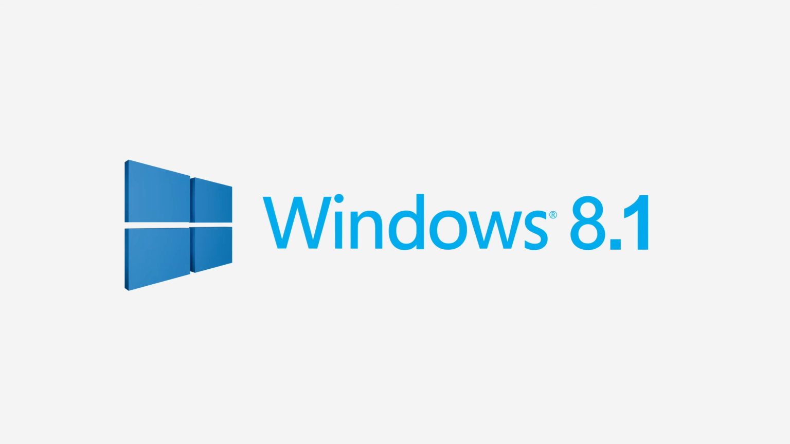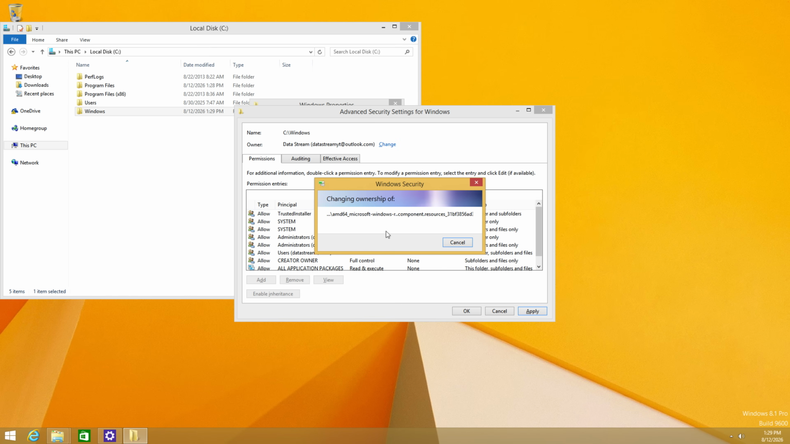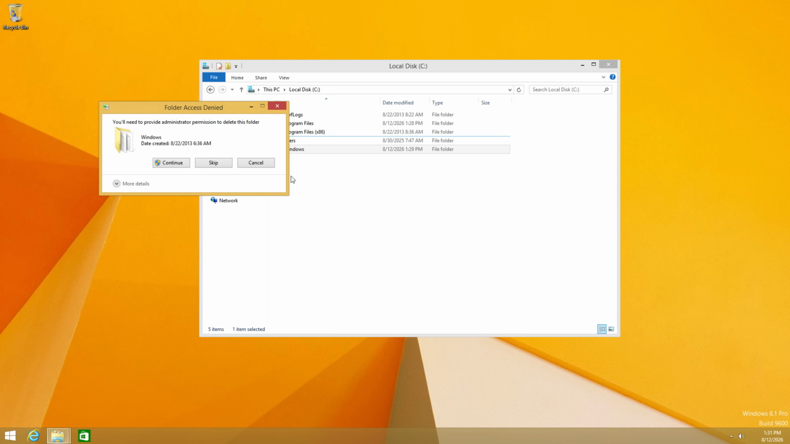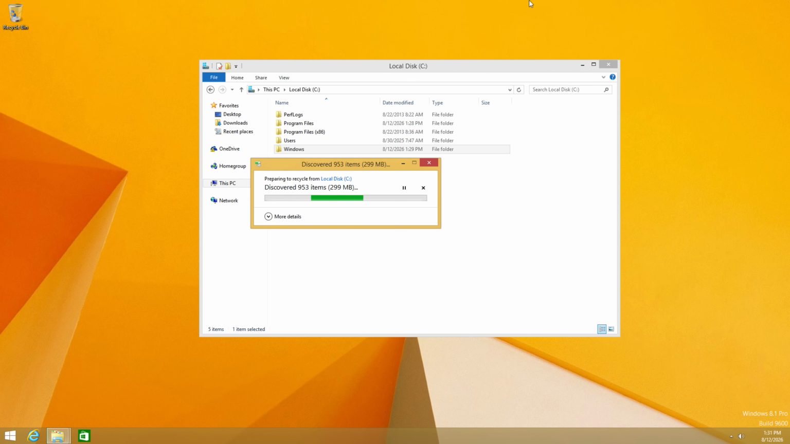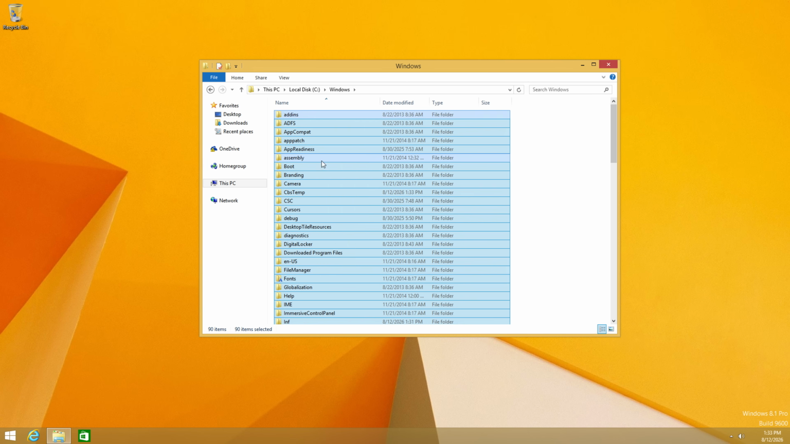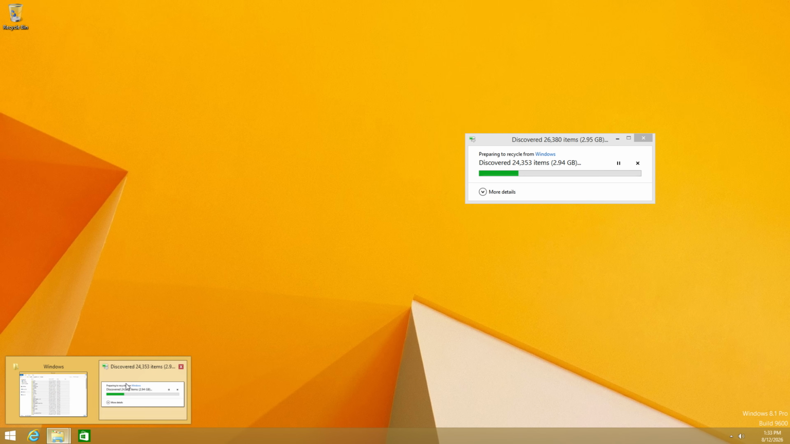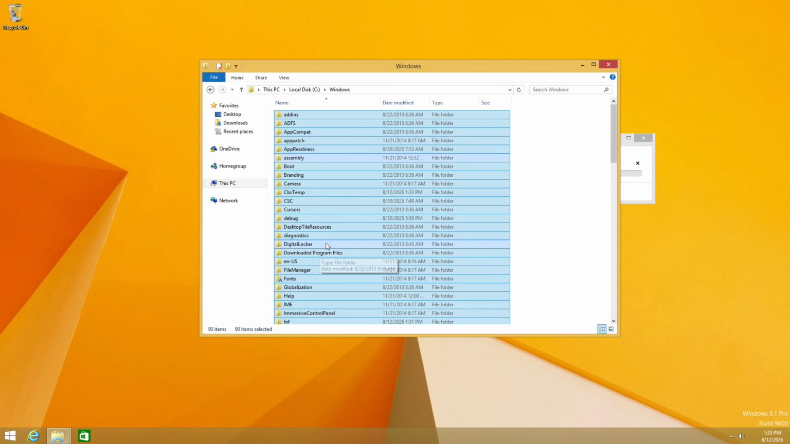Windows 8.1. I'm gonna grant some permissions first. Changing ownership of a lot of files. Let's try to recycle it like this. Continue. Yeah, no, so this doesn't work. So let's open up the Windows folder, select everything and delete. And if this doesn't work, then I'm also gonna go one by one, open each folder, select everything and